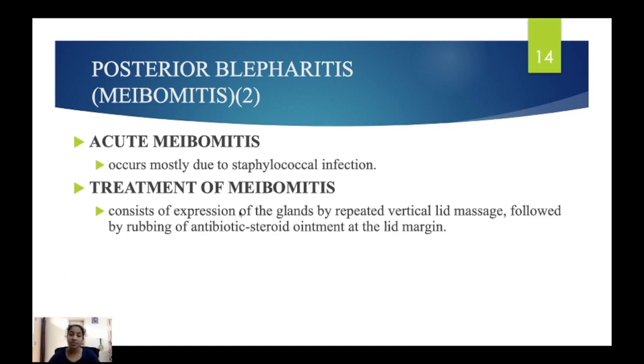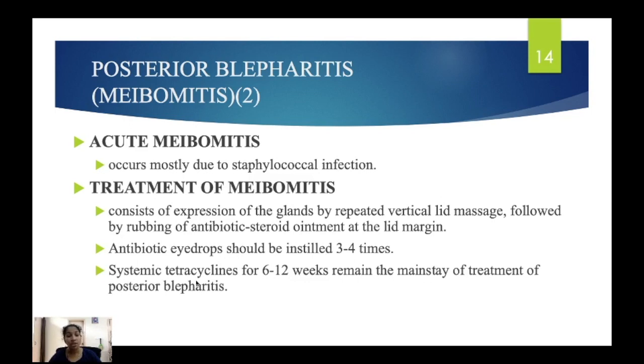First one is we have to express the content out of the gland, expression of the glands by repeated vertical lid massage. This is the position of the meibomian gland, so we have to rub vertically over the lid for expression of the glands, followed by rubbing of antibiotic steroid ointment at the lid margin. After that we can apply antibiotic steroid ointment in the lid margin. Antibiotic eye drops can be given, systemic antibiotics can be given, erythromycin. Okay, these are the treatments of meibomitis.